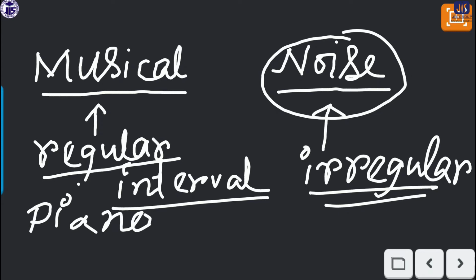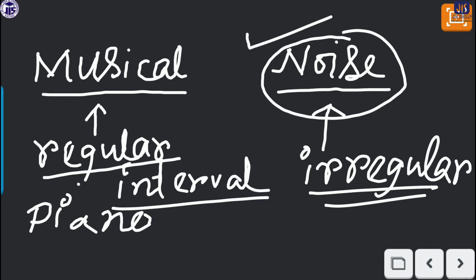A violin, a guitar, all are sounds coming from musical instruments, and those are musical sounds. On the other hand, if your house is nearby any industry, then different kinds of noise come throughout the day. There is no rhythm and it will not create any pleasing effect. So these kinds of sounds are called noise.